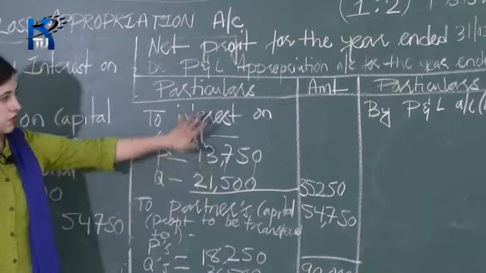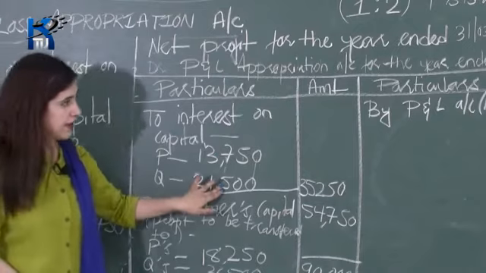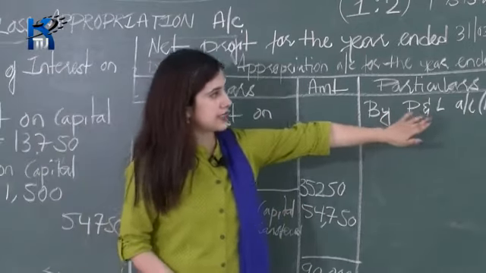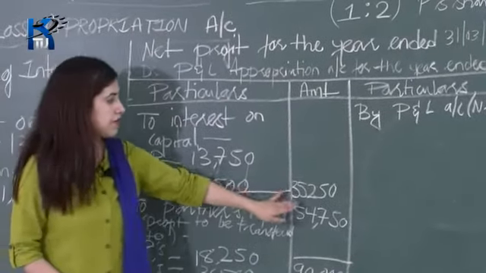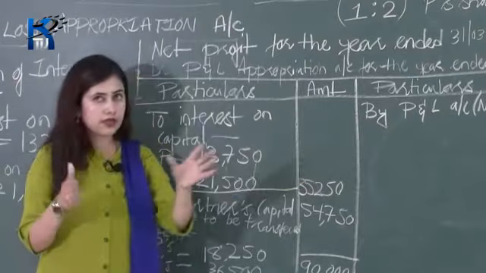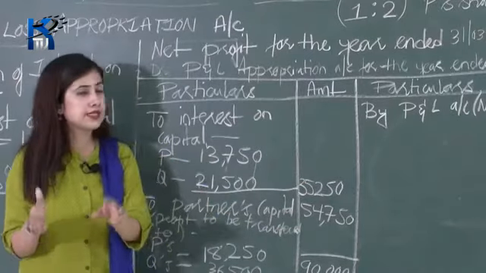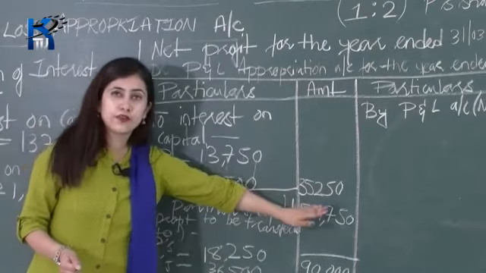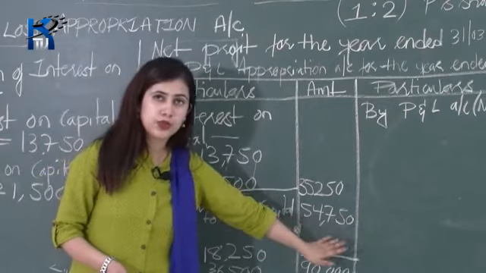Interest on capital: 13,750, 21,500. Profit, that is net profit, is 90,000 rupees. After that, total these two, you will get 35,250. After that, write the greater balance on both the columns, that is 90,000 rupees on both. After that, subtract 35,250 from 90,000, you will get 54,750 rupees.